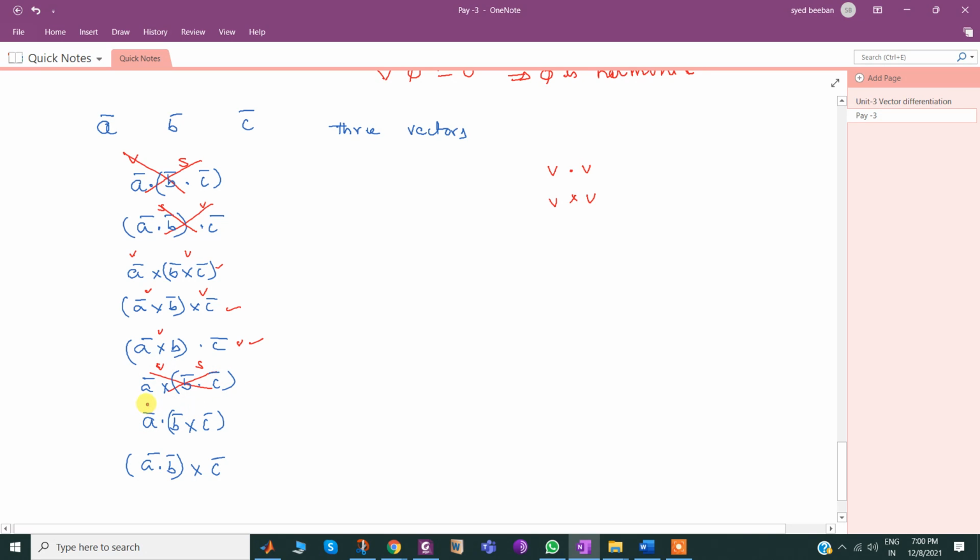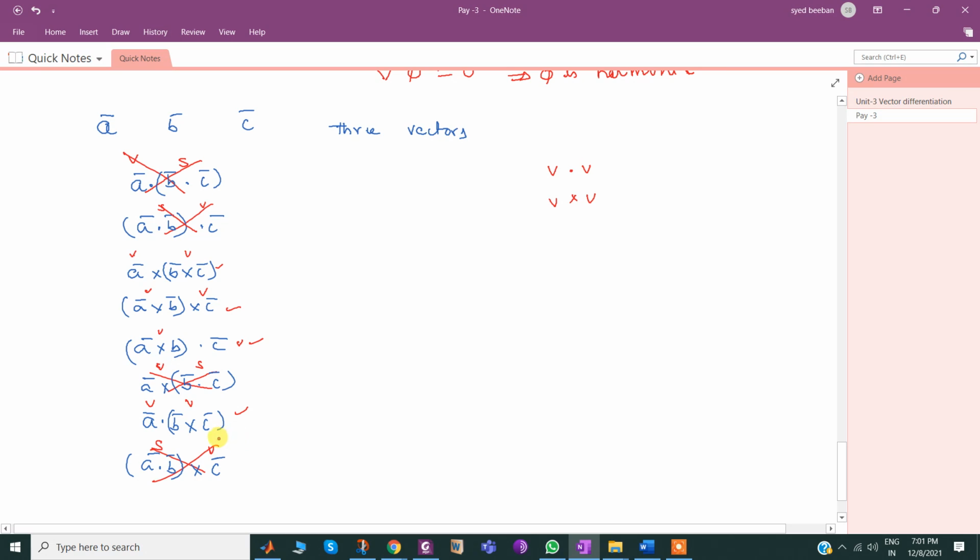Similarly, a bar is a vector, b bar cross c bar is a vector, yes, it is defined. So out of the 8, how many were defined? Four. Only 4 are defined.